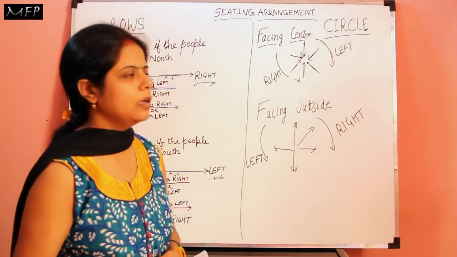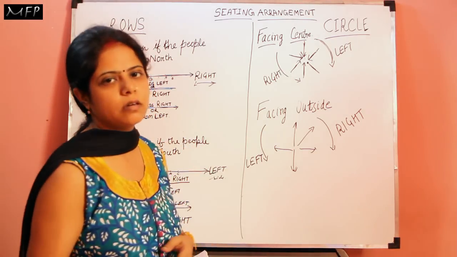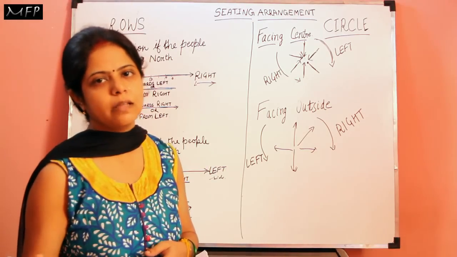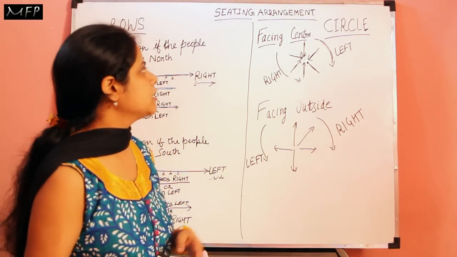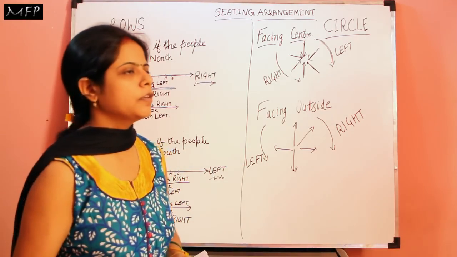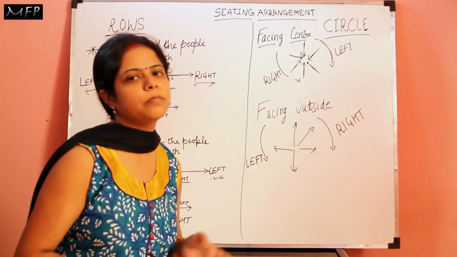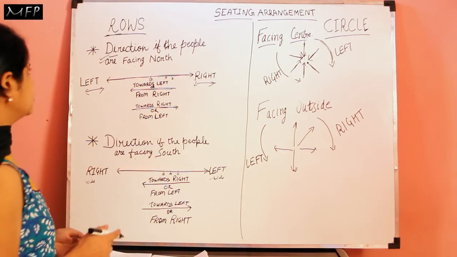Questions of many types of seating arrangement are there in the reasoning part, like rows type of question in which people sitting in rows are given, questions based on circle are given, and questions based on square are given. So first of all, let us see the concept of questions based on rows.